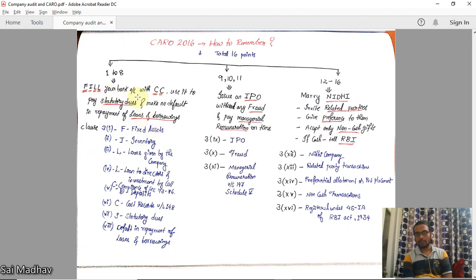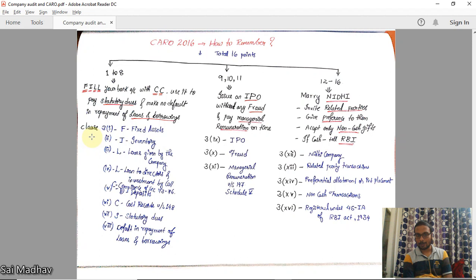Fill your bank account with CC. CC means cash credit. Fill your bank account with CC. Use it to pay statutory dues and make no default in repayment of loans and borrowings. I have marked in red color. These things are useful to form your answer.